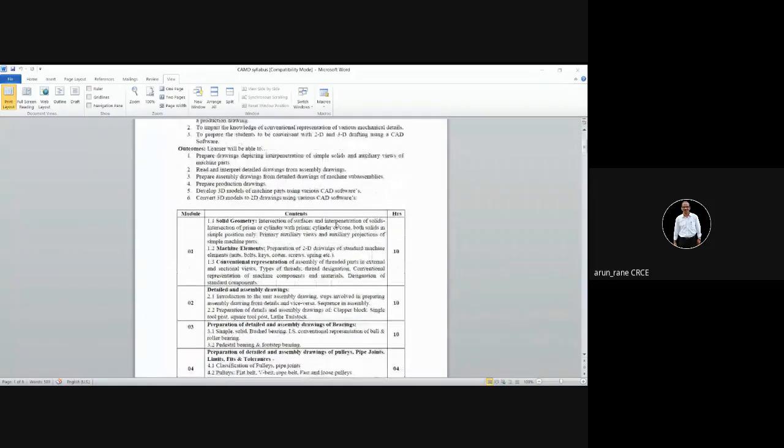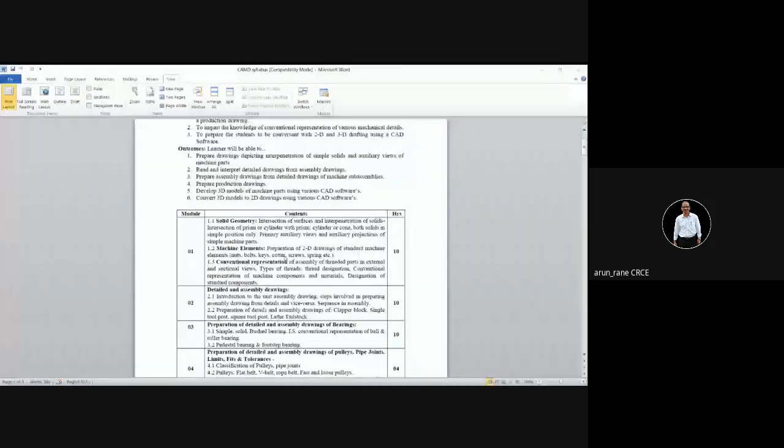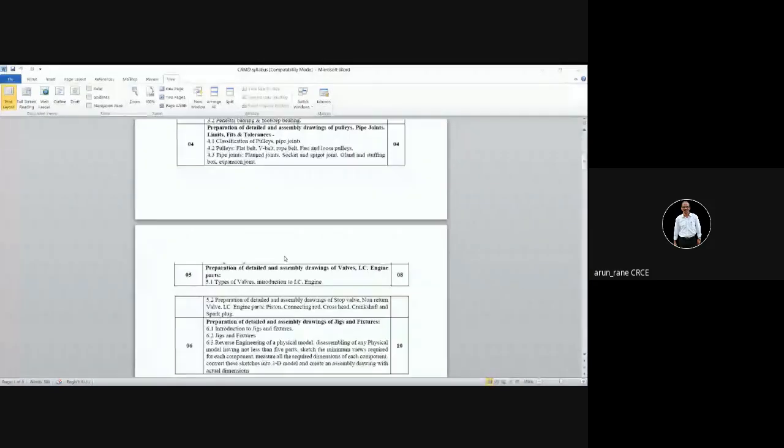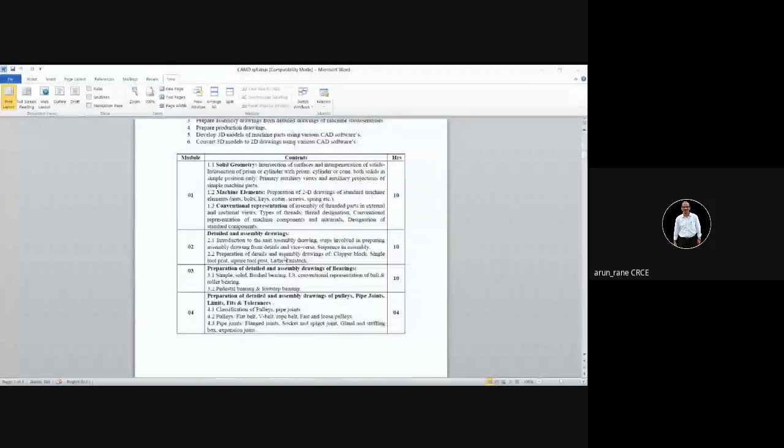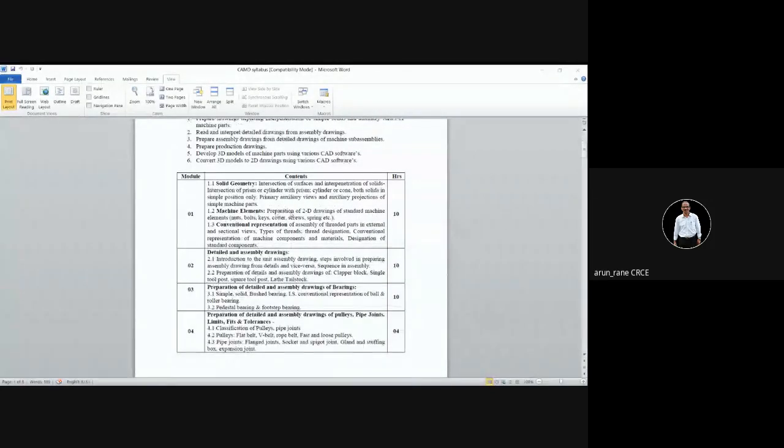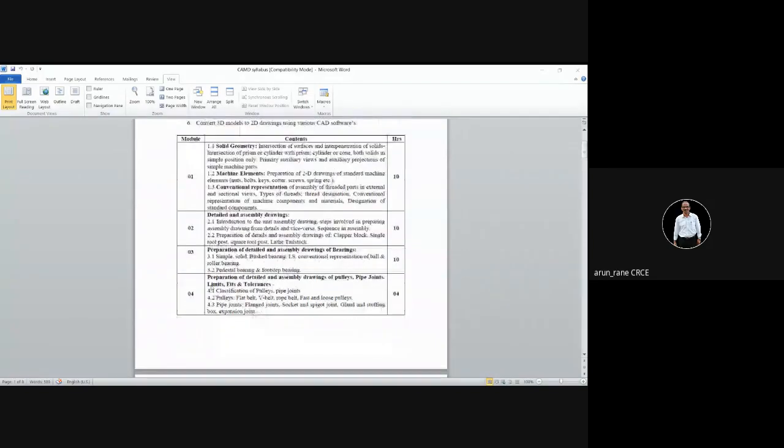Then the entire syllabus is divided into 6 modules. So there will be some 6 to 7 assignments. Now the first module is purely based on your sketchbook. This is what will be done in theory lectures, module 1, and some part of module 4.